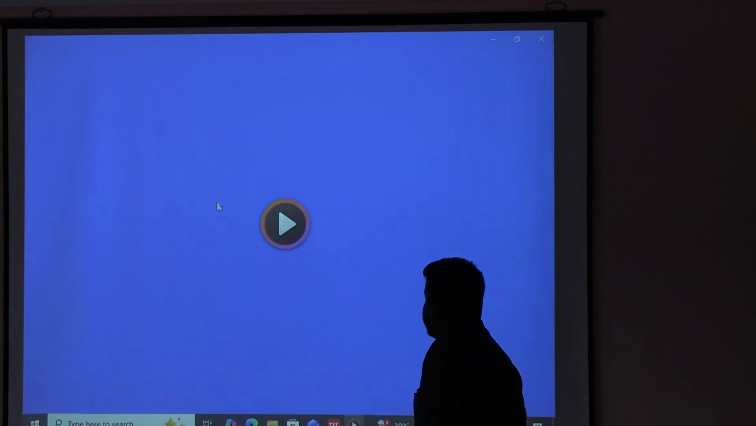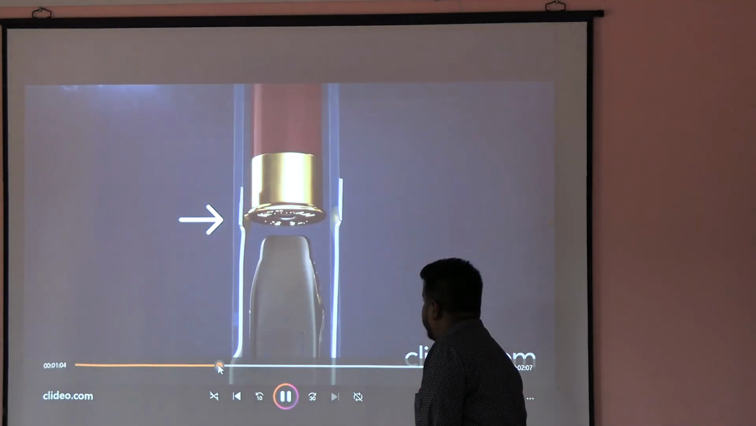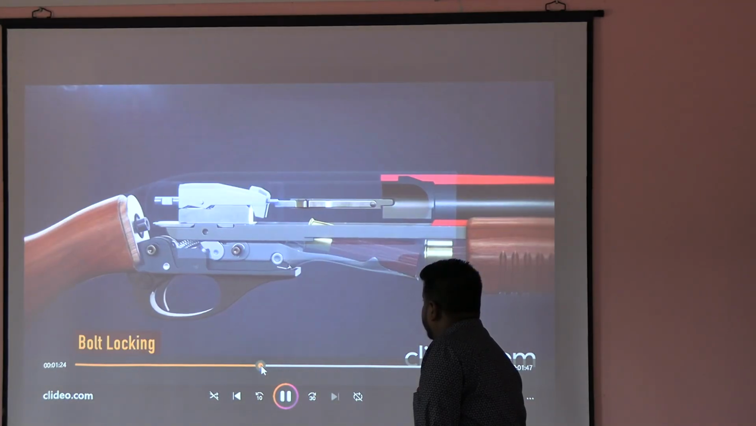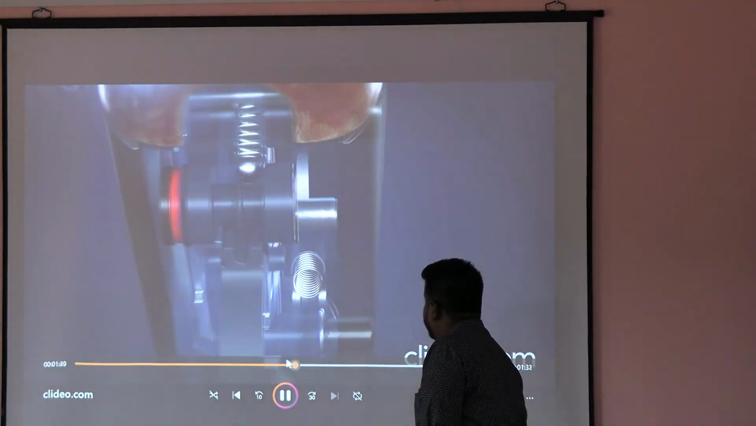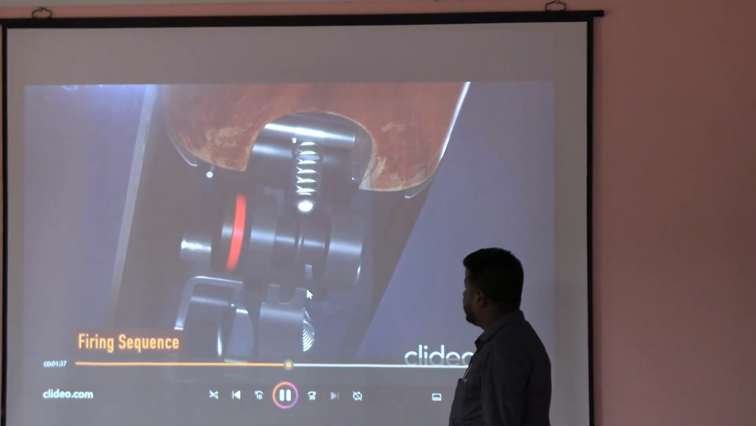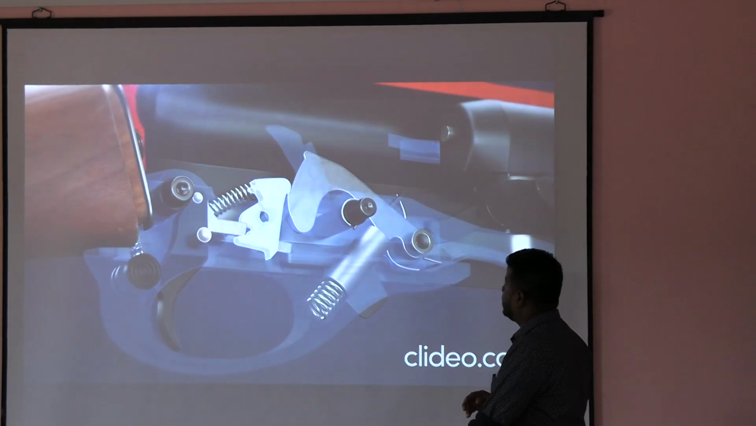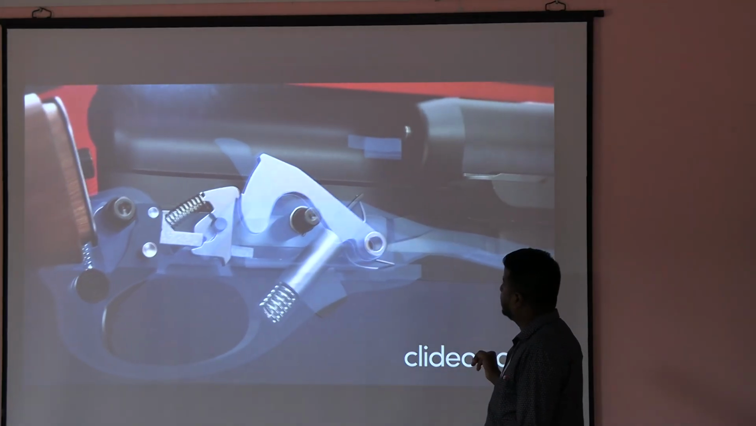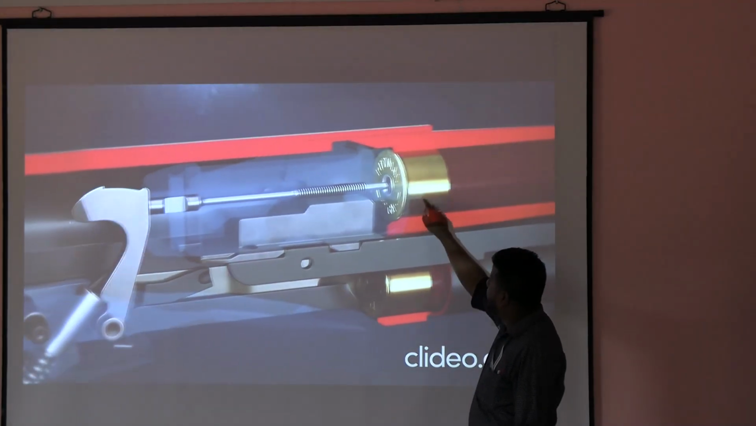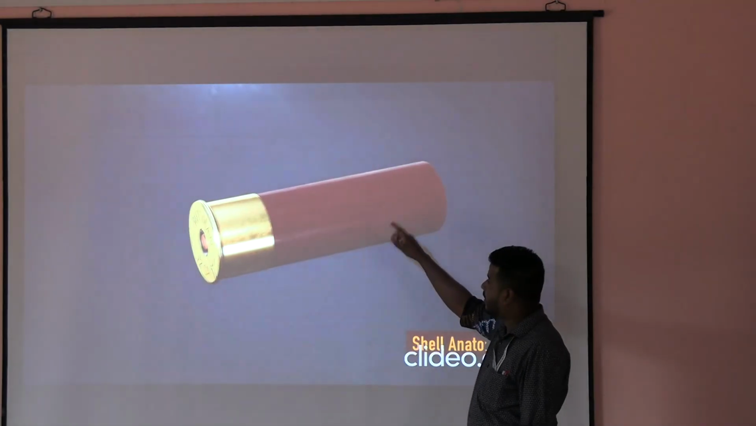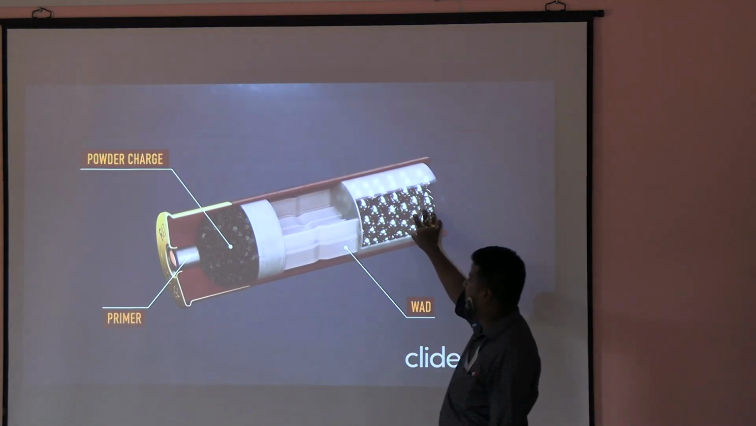Now the last is this shotgun. Shotgun, all these things are preparing the shotgun, cocking of the gun. The mechanism is almost same. See, this is the trigger. This is the firing pin. This is the percussion cap. Here also inside primer will be there. Primer, gunpowder, wad and pellets.